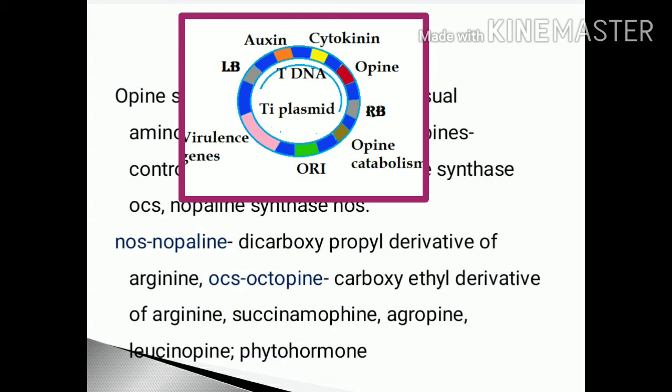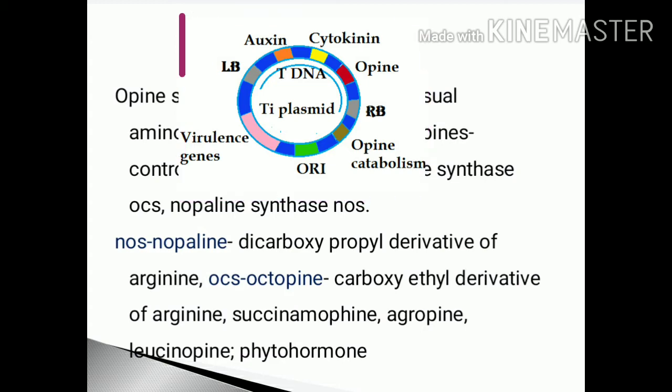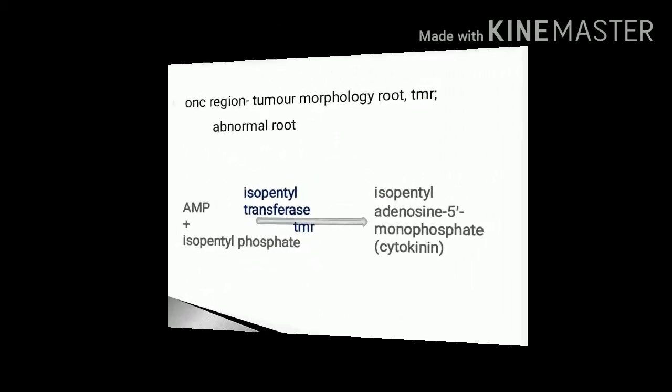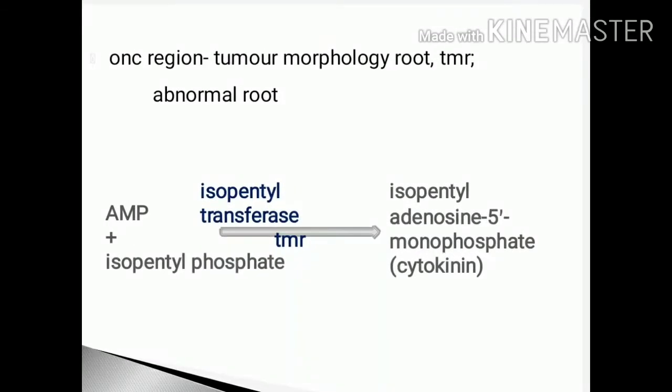The tDNA also has genes responsible for phytohormone production, that is auxin and cytokinin, which are responsible for the crown gall tumor. One of the oncogenic regions responsible for the abnormal root formation is TMR. TMR codes for the enzyme isopentenyl transferase, which synthesizes cytokinin from AMP and isopentenyl phosphate.